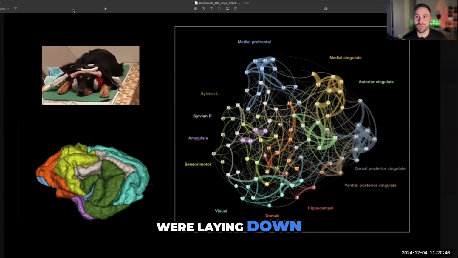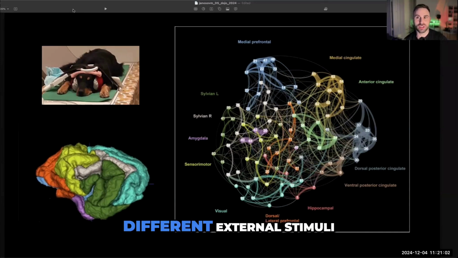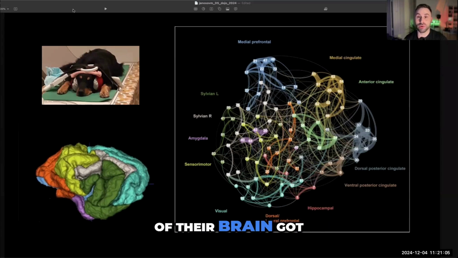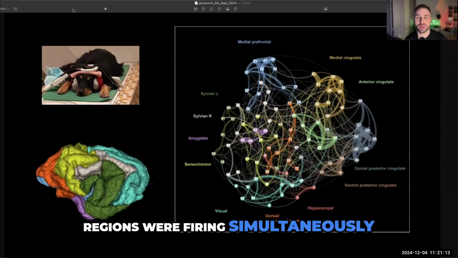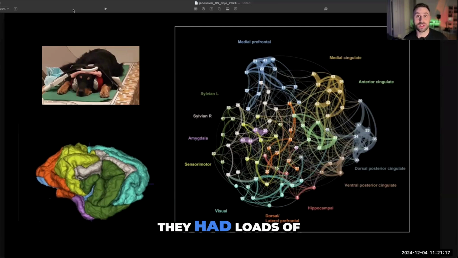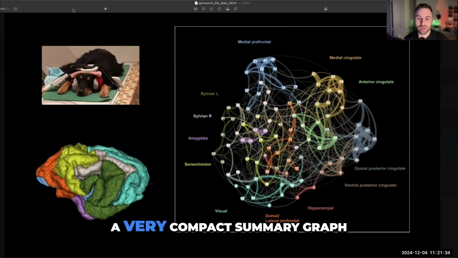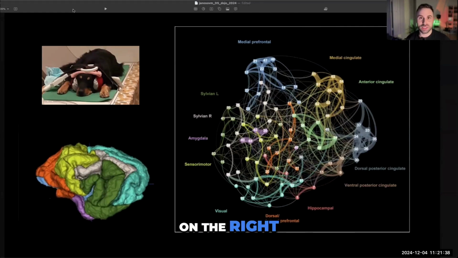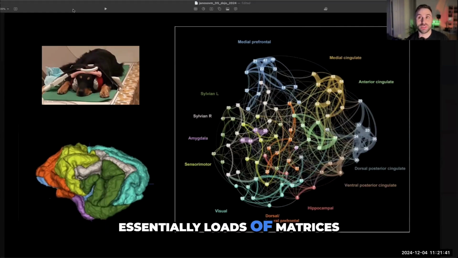And once the dogs were lying down and calmly relaxing in the MRI machine, they created functional MRI scans, which created series of images of their brain, showing how, when given different external stimuli, the different parts of their brain got activated and how the different brain regions were firing simultaneously or asynchronously. Then, by the end of these scans, they had loads of data about the different parts of the dog brain. And I came into the picture as a network scientist who helped them turn that huge temporal data set into a very compact summary graph, which you can see on the right. So here the data set was essentially loads of matrices.